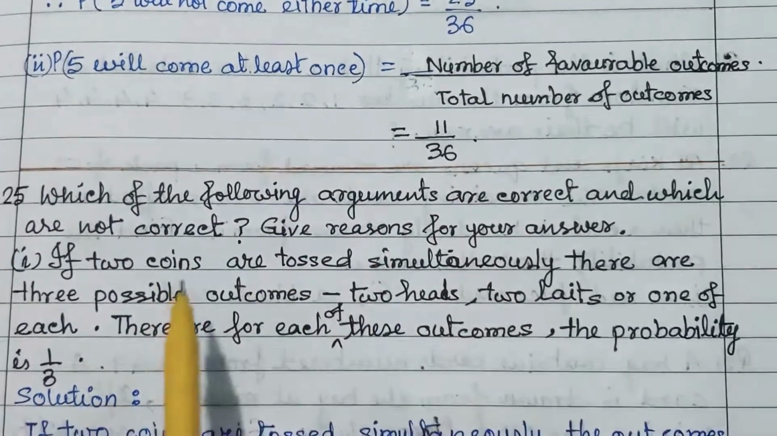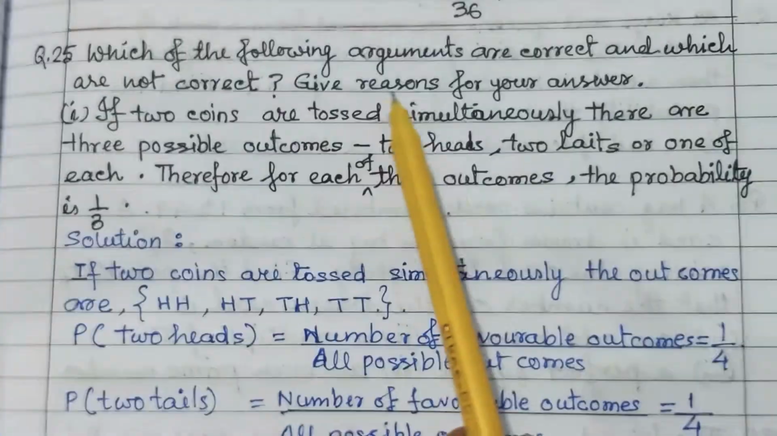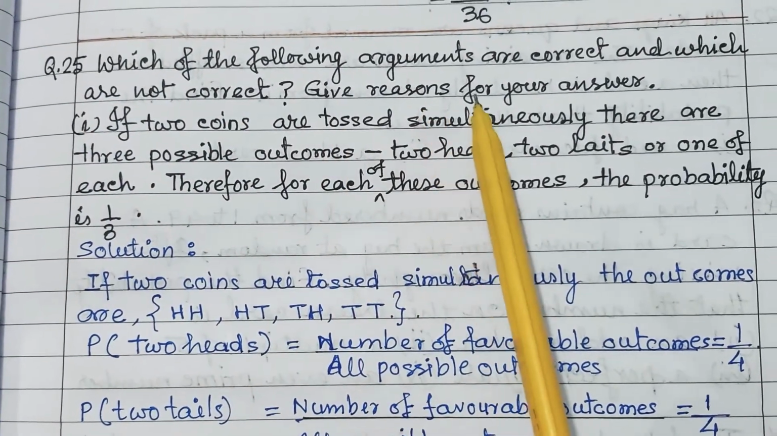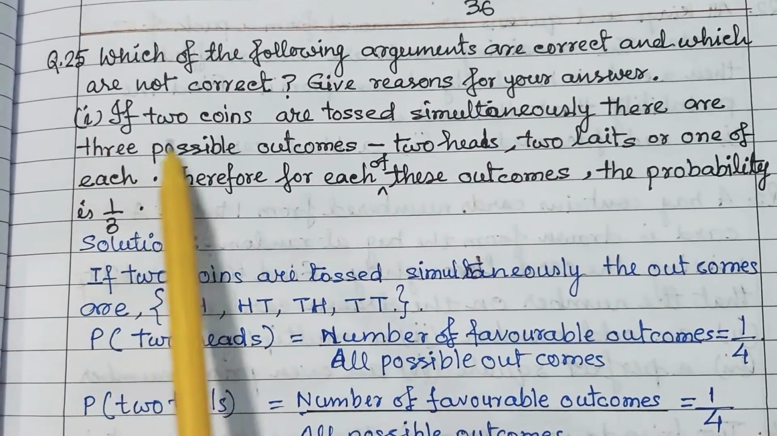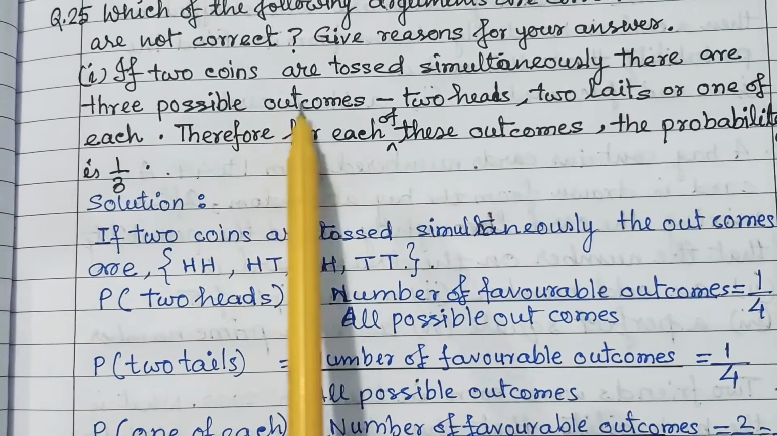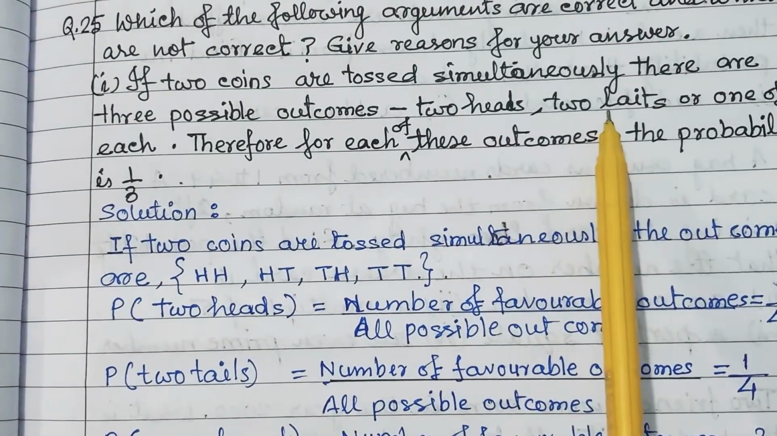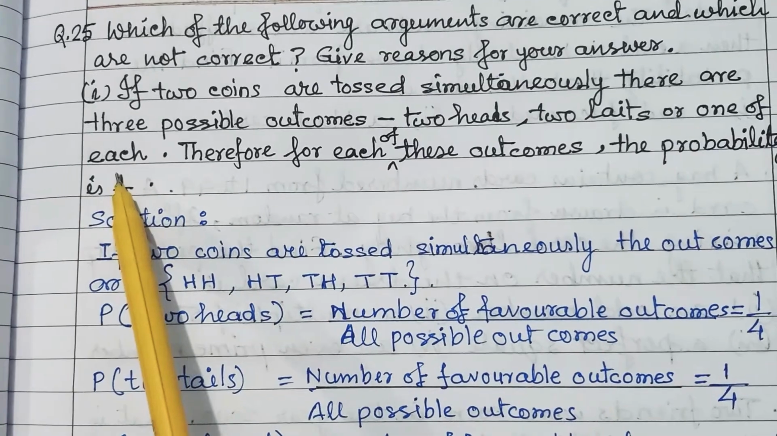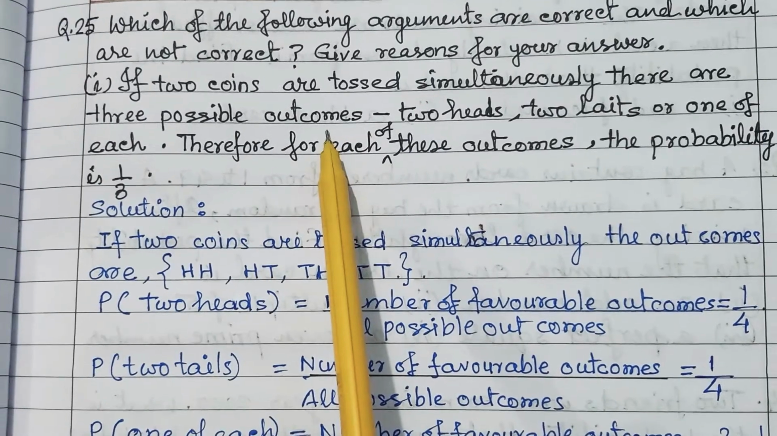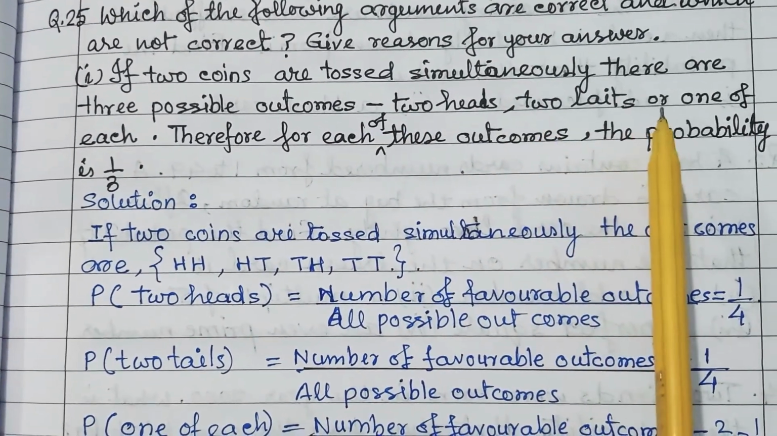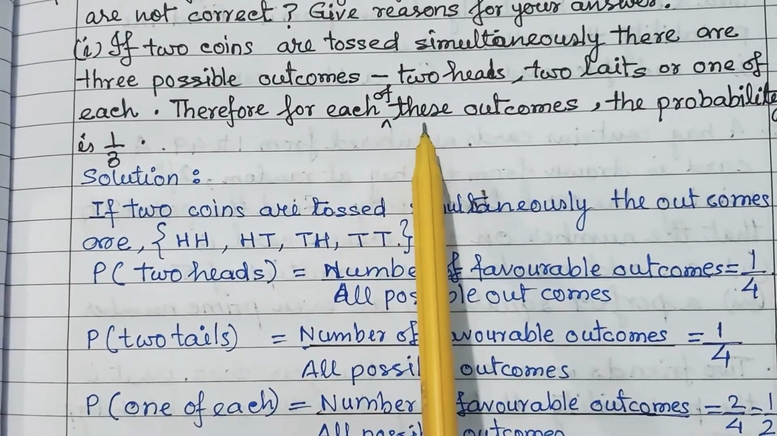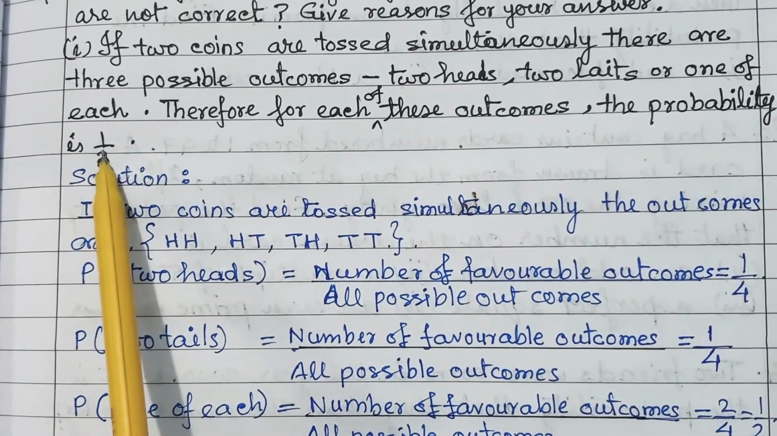Okay, next question number 5, it is the last question. Which of the following arguments are correct and which are not correct? Give reasons for your answer. First part: if 2 coins are tossed simultaneously, there are 3 possible outcomes: 2 heads, 2 tails, or 1 of each. Therefore, for each of these outcomes, the probability is 1 upon 3.